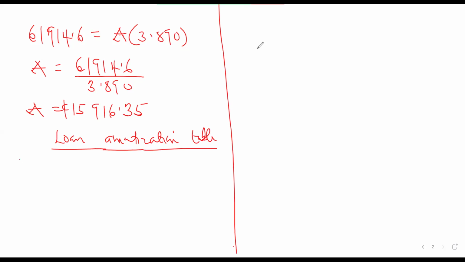Then we have the years, the amounts, the interest, the repayments, and then the balance here. Okay. Year one. What is the amount that we are currently owing the bank? It will still be the amount taken, the loan taken, 61,914.6. This will attract interest of what? 9%. So what will be the interest?